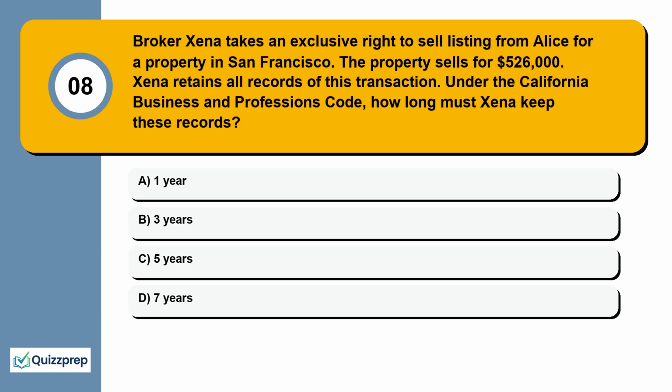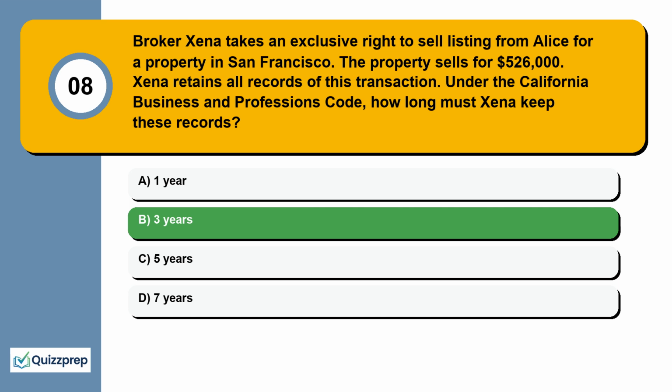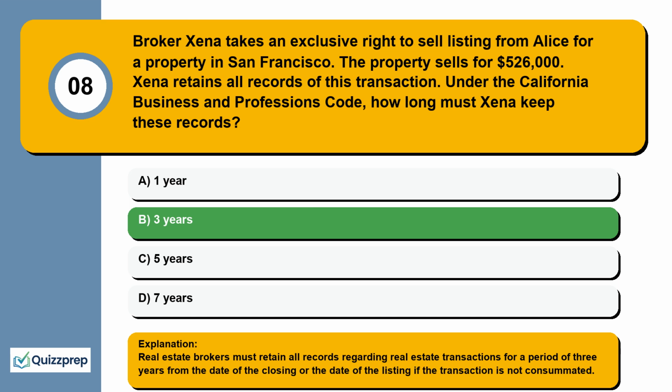Question 8. Broker Zena takes an exclusive right to sell listing from Alice for a property in San Francisco. The property sells for $526,000. Zena retains all records of this transaction. Under the California Business and Professions Code, how long must Zena keep these records? 1 year, 3 years, 5 years, 7 years. Real estate brokers must retain all records regarding real estate transactions for a period of 3 years from the date of the closing or the date of the listing if the transaction is not consummated.